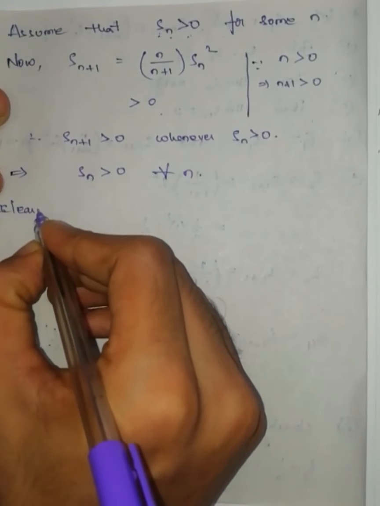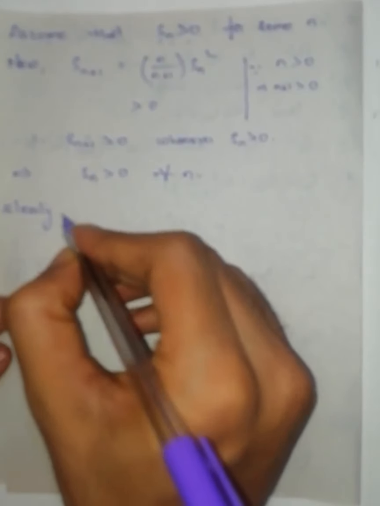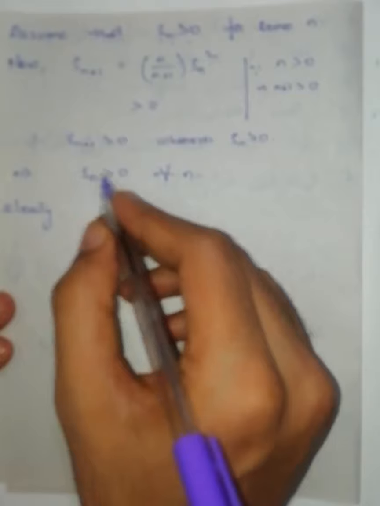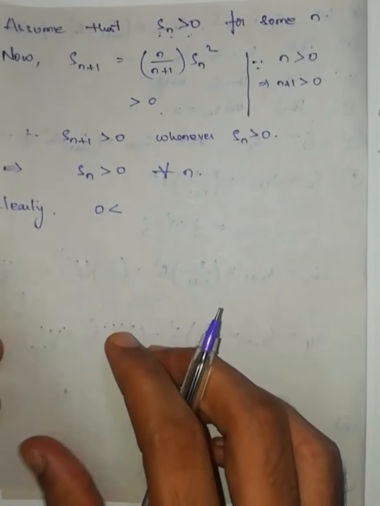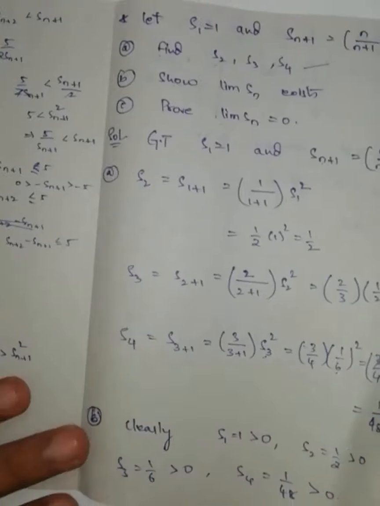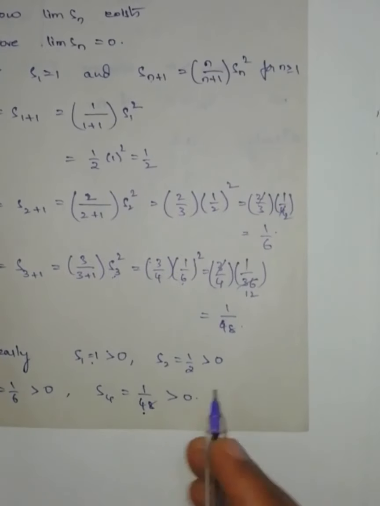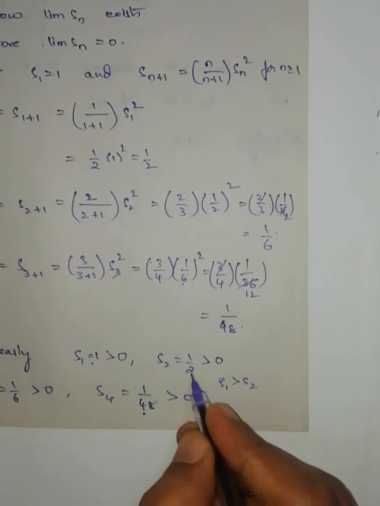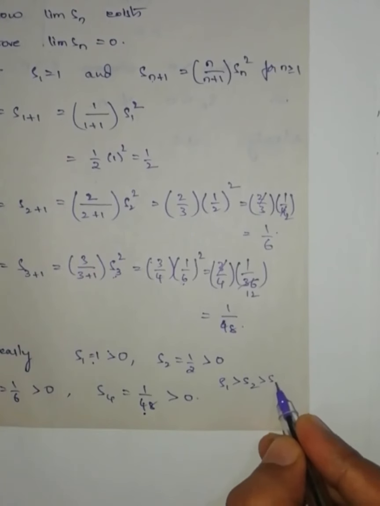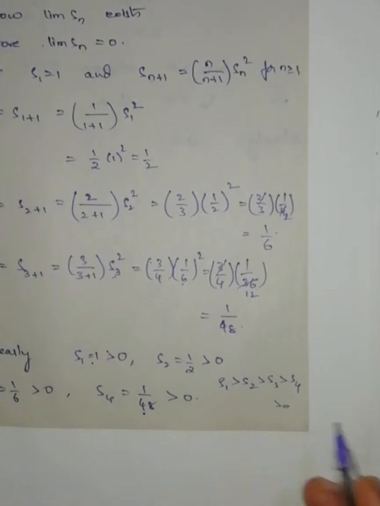Therefore, clearly we got all the terms are greater than 0. So clearly, from here S1 is greater than S2, S2 is greater than S3, and S3 is greater than S4, and all these terms are greater than 0, I know.